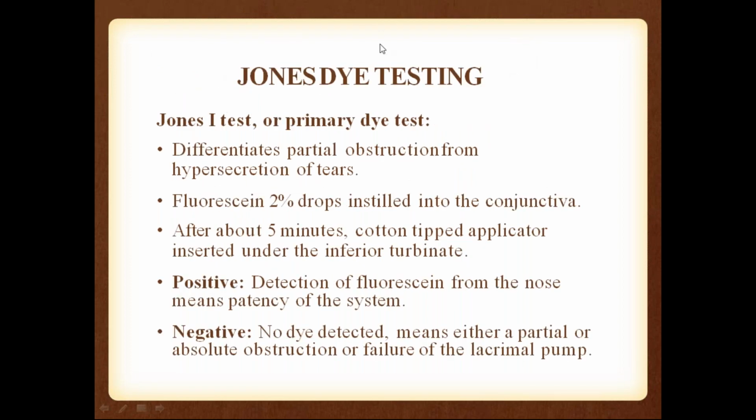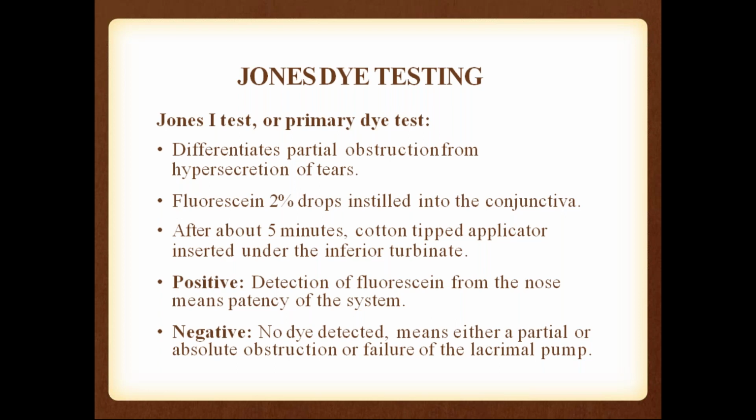Next one is the Jones dye test. Jones 1 test, or primary dye test. This one differentiates between partial obstruction and hypersecretion of tears. You have to know whether there is hypersecretion of tears, that is lacrimation, because of which the patient is having watering, or whether there is a drainage problem, that is any obstruction in the lacrimal system. To differentiate these two, we have to go with the Jones dye test.